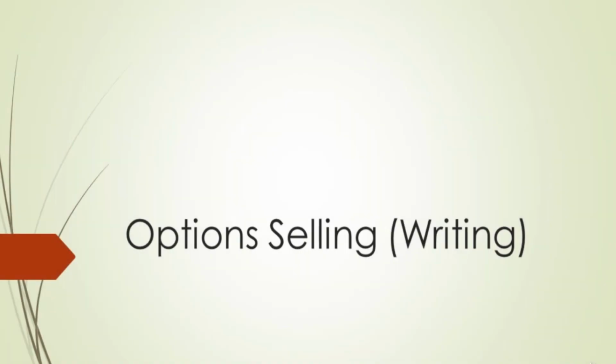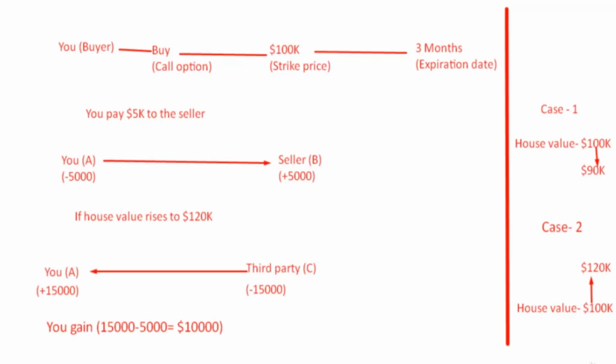In this lecture, we are going to discuss what is option selling. Many people have more difficulty in understanding the concept because the process involves selling first and then buying later to close the position. In our previous example of the house, the concept of buying and selling was very simple because the owner of the house owns the underlying asset, that is the house. But when we sell options, we do not own the underlying asset.